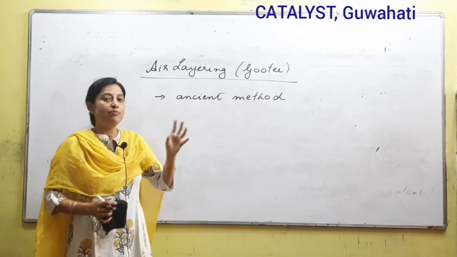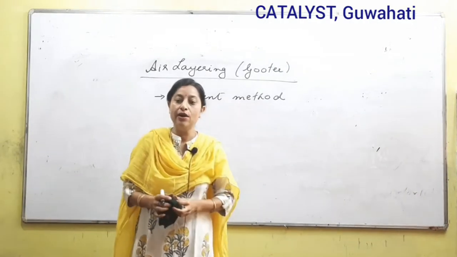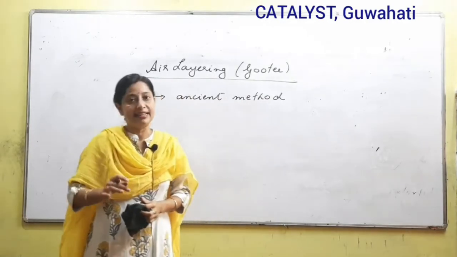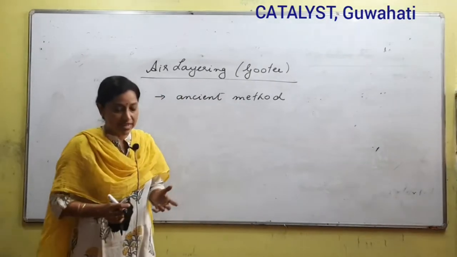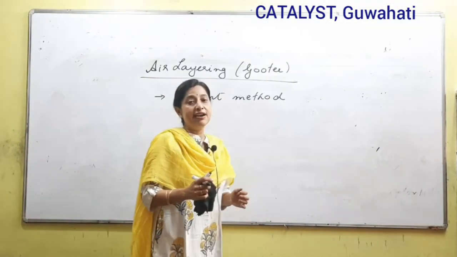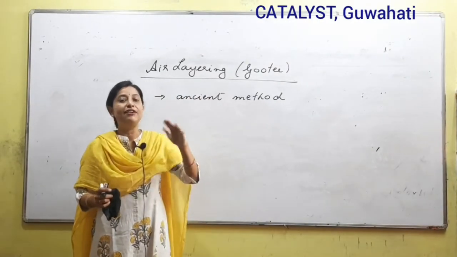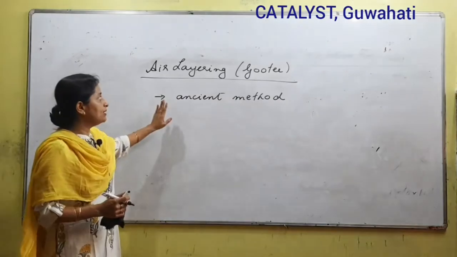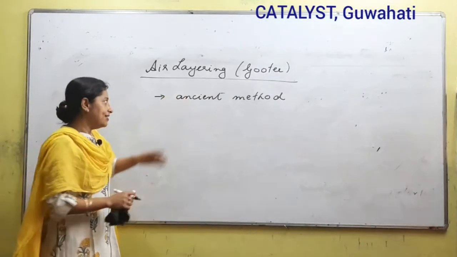What we have been studying so far is layering where we select a basal branch, bend the branch and put it under the soil. But there are certain plants in which the branches are far away or very high from the ground, and it is not possible for us to bend them. For such plants we use air layering.